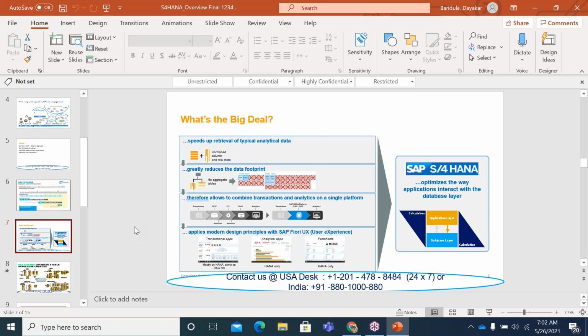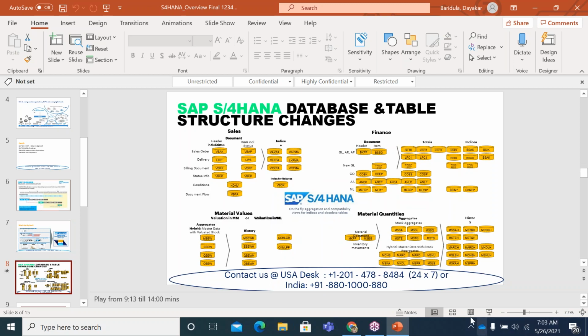The speed-up retrieval of typical analytical data. As I said, we have come up with a completely new database, our own database, the in-memory technology we are talking about. What we are doing here is moving from rows to a columnar-based structure, which greatly reduces the data footprint and is helpful for higher throughput. Let me give you an example from the finance perspective.